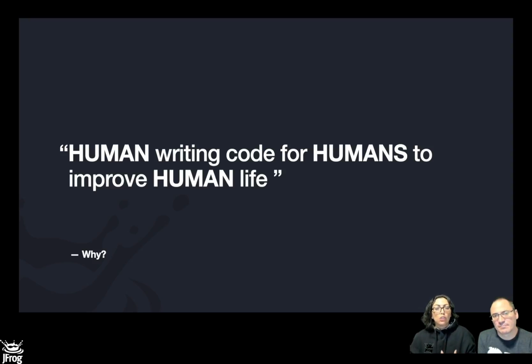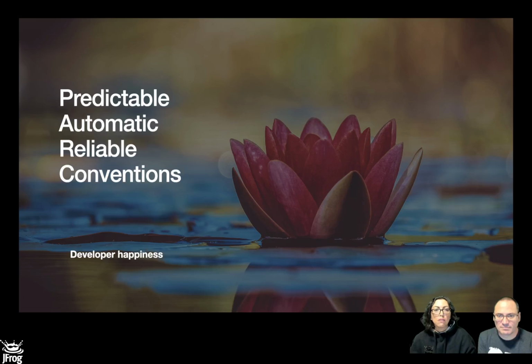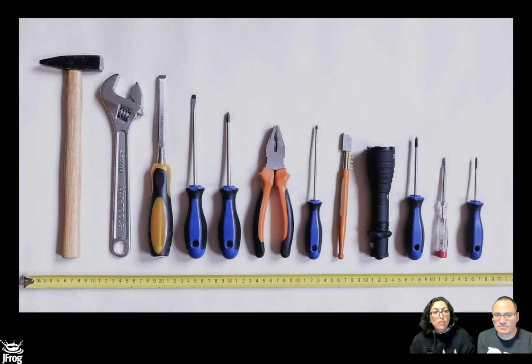The other thing that actually drives us is to bring happiness, or at least reduce the annoyance level in the developer life. So for that, we're looking for tools that increase developer happiness. And we have noticed that the tools that are predictable, automatic, reliable, and follow conventions are the ones that make our lives easier. So let's talk about tools.